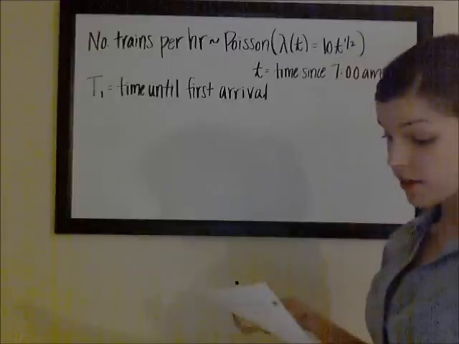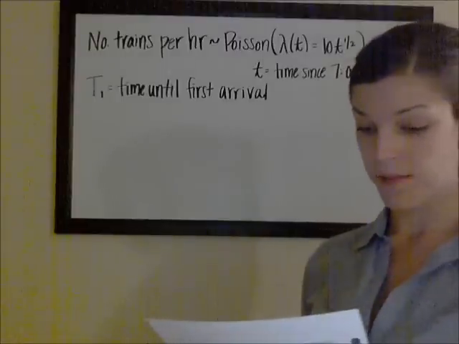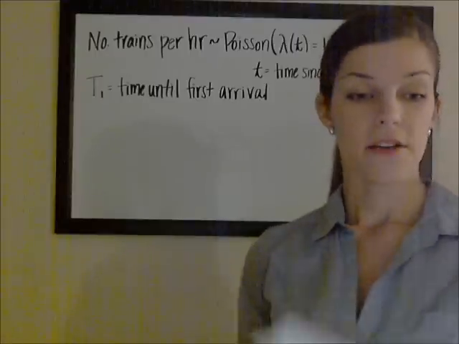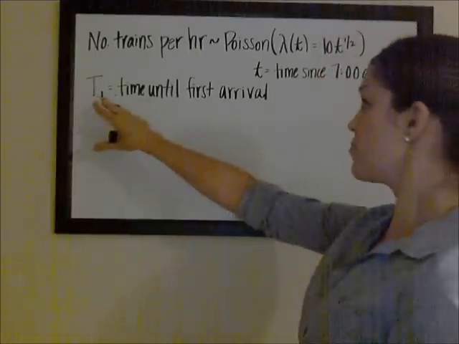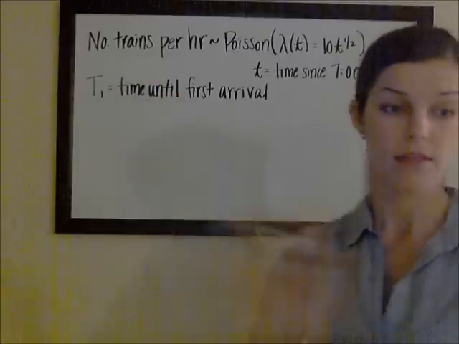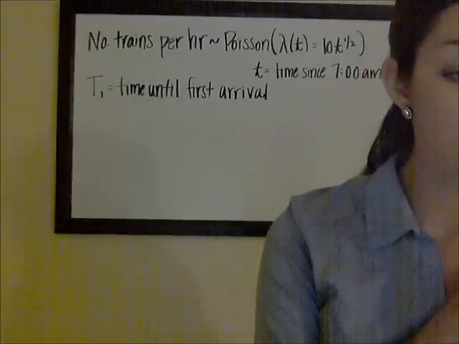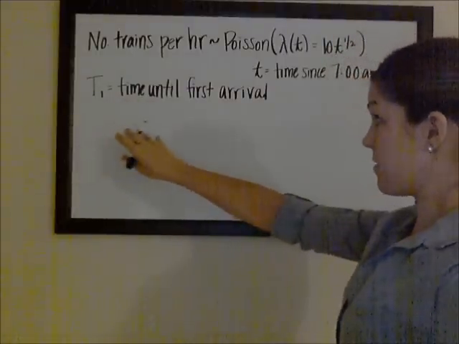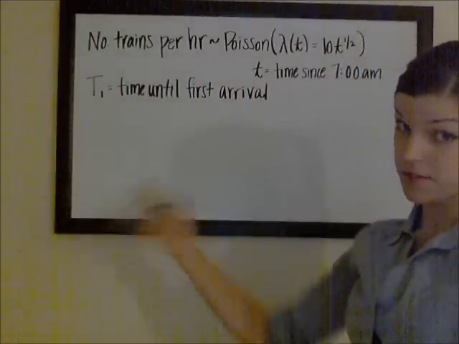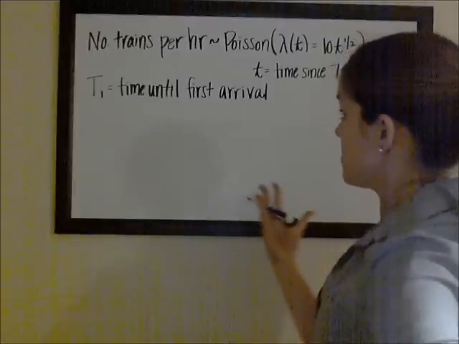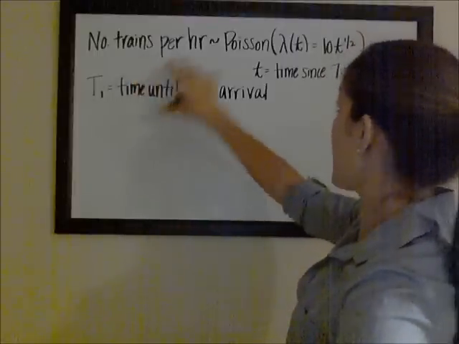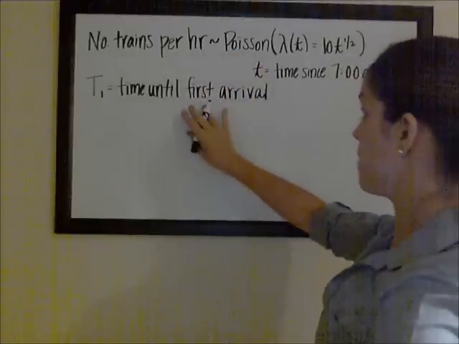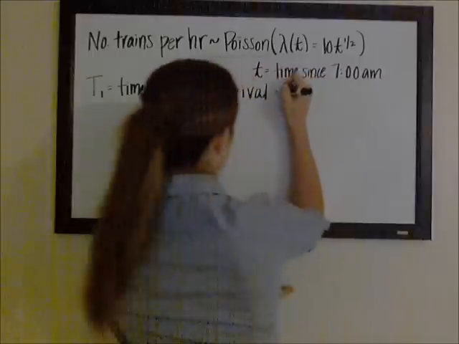They want us to calculate the 90th percentile of the time of the first train arrival after 7 a.m. So, I'm calling t sub 1 the time until the first arrival. We want the 90th percentile of that, right? Yes. Okay, so I know some things about how this time until the first arrival is distributed. Since the number of trains per hour follows a Poisson distribution, I know that the time until the first train arrival is going to be exponentially distributed.